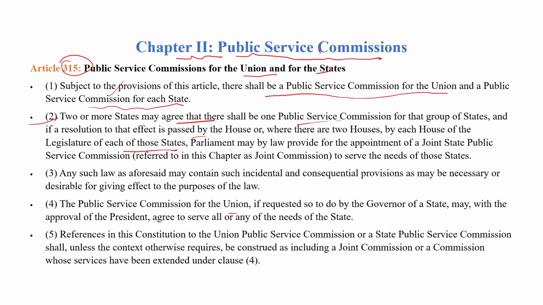The Public Service Commission for the Union, if requested so to do by the Governor of a state, may with the approval of the President agree to serve all or any of the needs of the state. Clear? Okay.